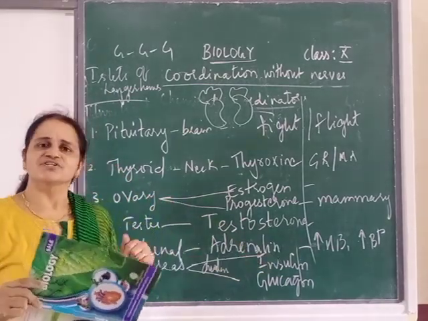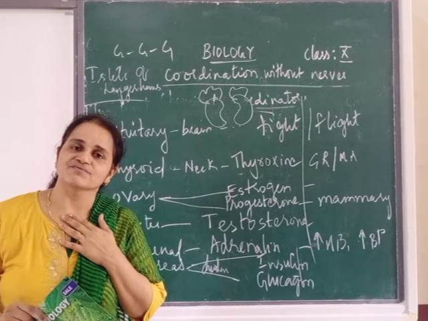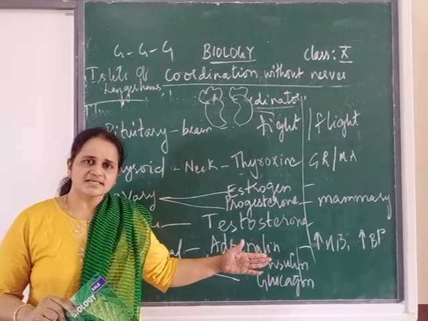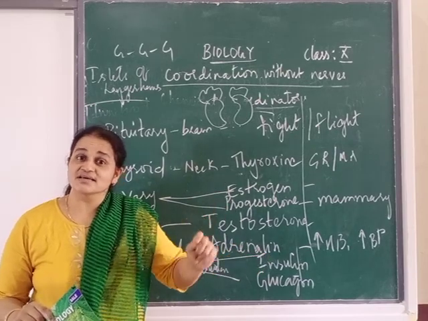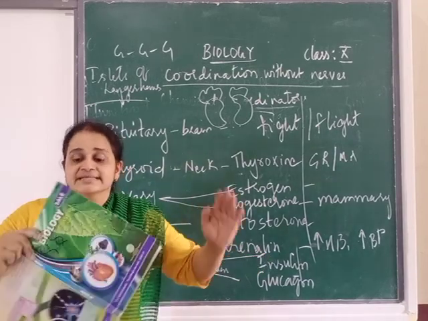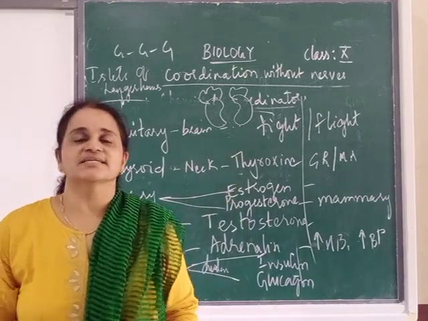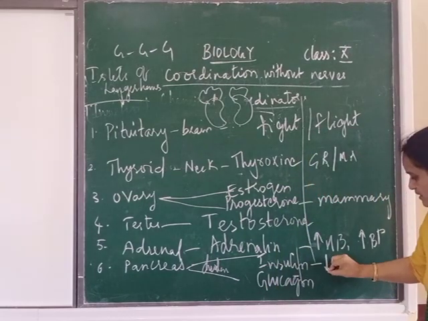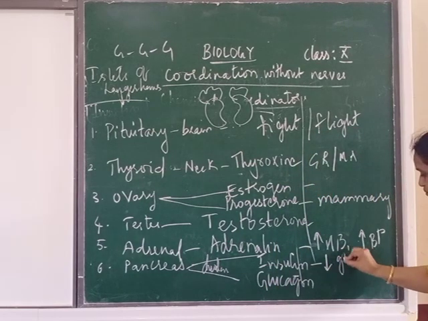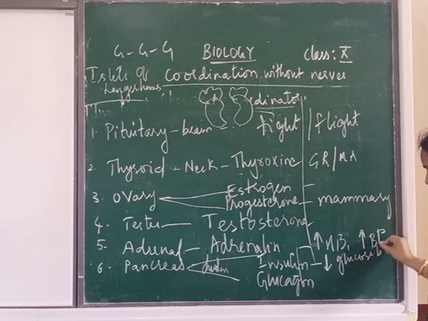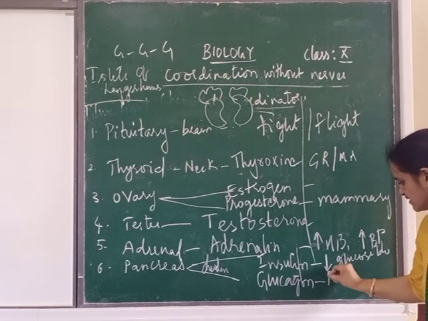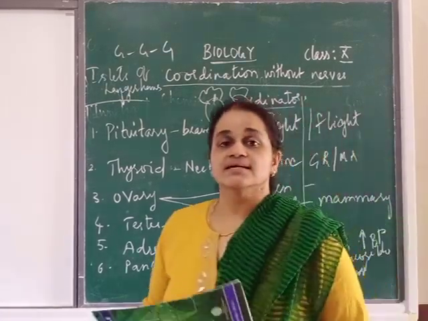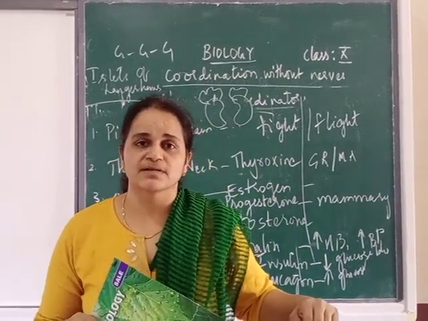Now what is the function of insulin? Does it increase or decrease the level of glucose? Just think and tell me. What did you get as the answer? Insulin controls the level of glucose. That means it decreases the glucose percentage where? In blood. Now look here, I am putting the arrow here. Decrease level of glucose, where? In blood. Then glucagon is the opposite. Increase in glucose level.